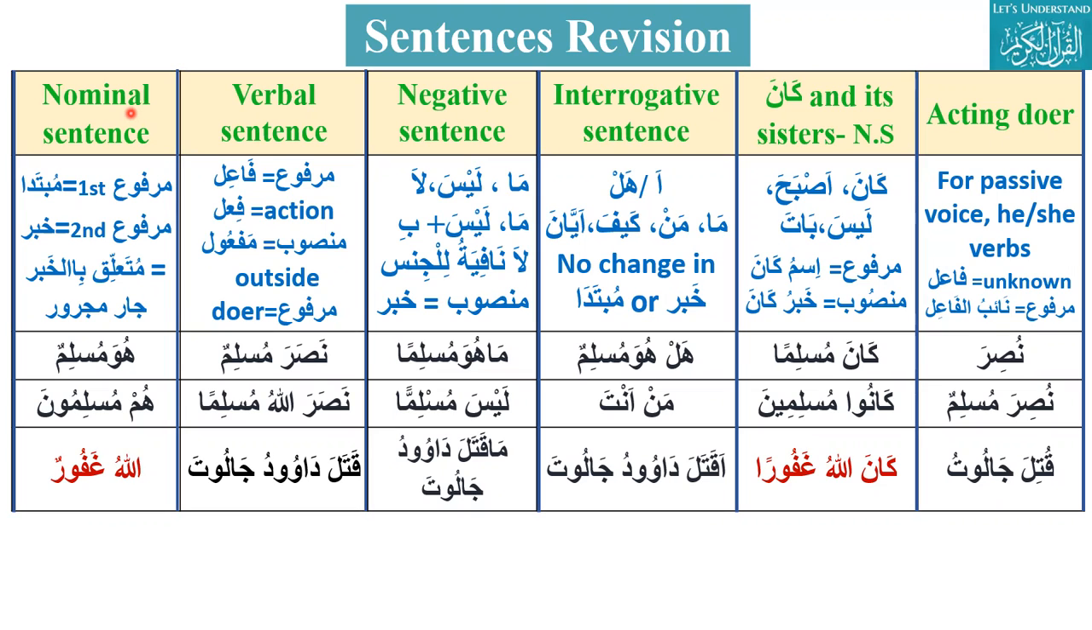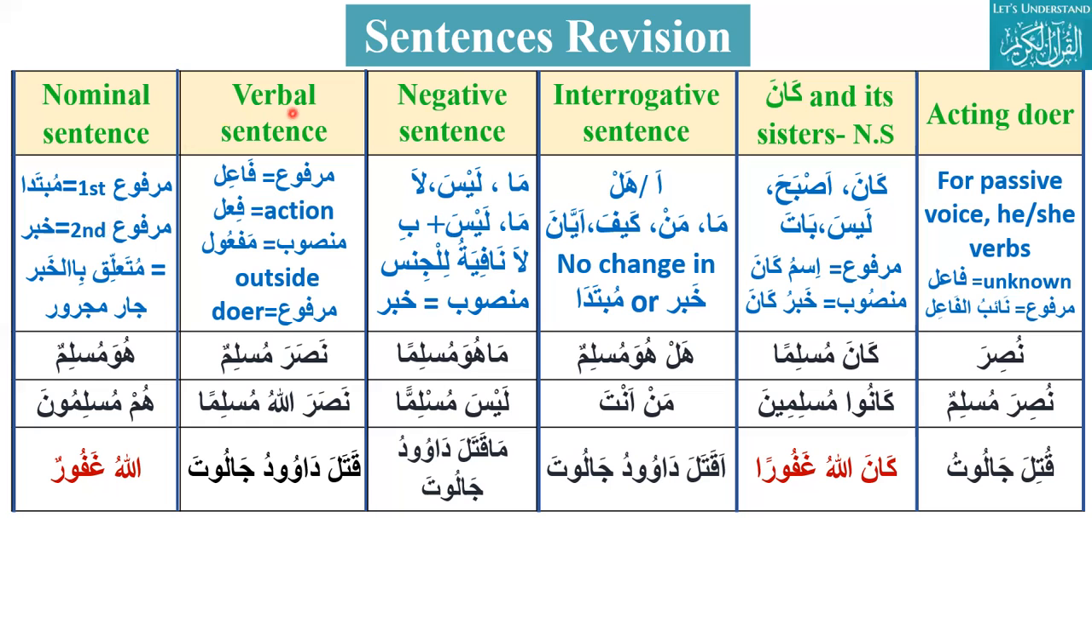So, for example, Allahu Ghafurun, the last example, Allah is the mubtada, and Ghafurun is khabar. And how will you recognize mutalik bil khabar? Mutalik bil khabar is jar majroor. If I say inna Allaha ala kulli shay'in qadir, so inna Allaha is the mubtada, qadir is the khabar, and ala kulli shay'in is mutalik bil khabar, because ala is jar and kulli shay'in is majroor.